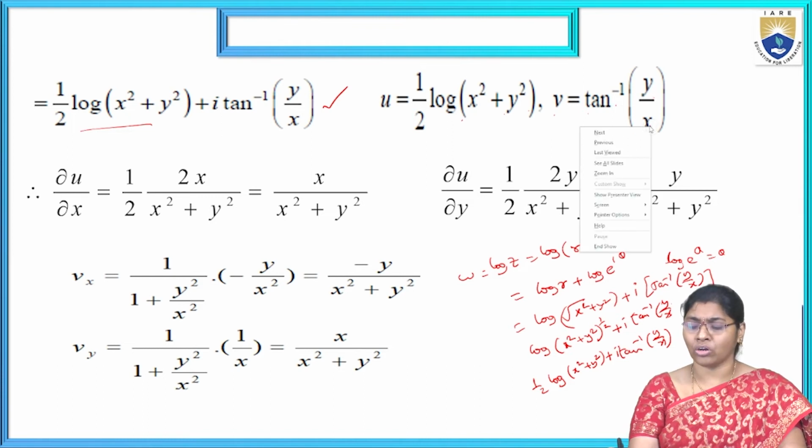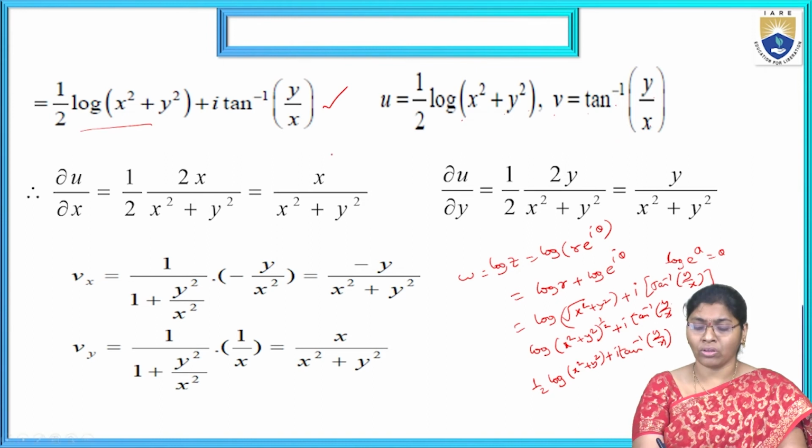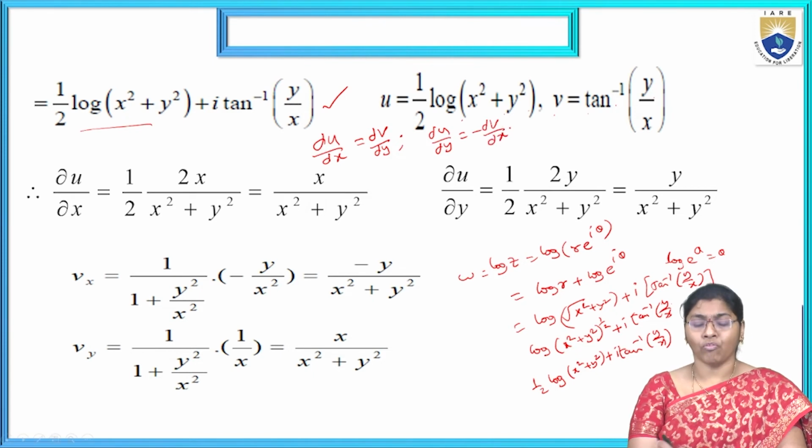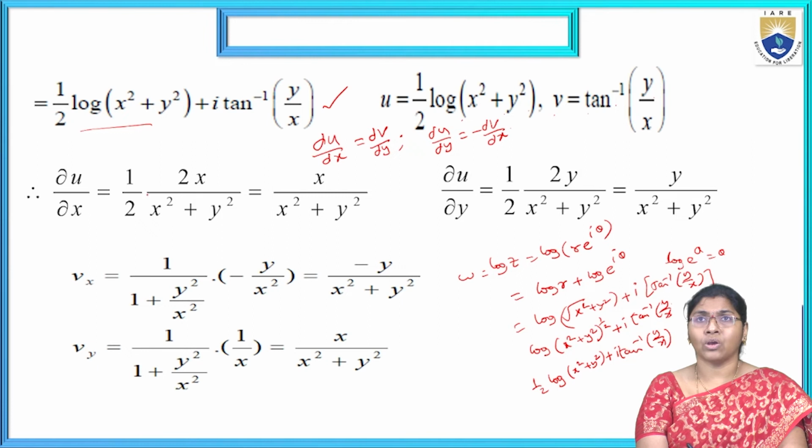Now analytic or not solution means ∂u/∂x equals ∂v/∂y and ∂u/∂y equals minus of ∂v/∂x. Now we calculate ∂u/∂x. First of all ∂u/∂x equals this one, 1 by 2, as it is constant, log of x. Log x derivative is 1 by x.